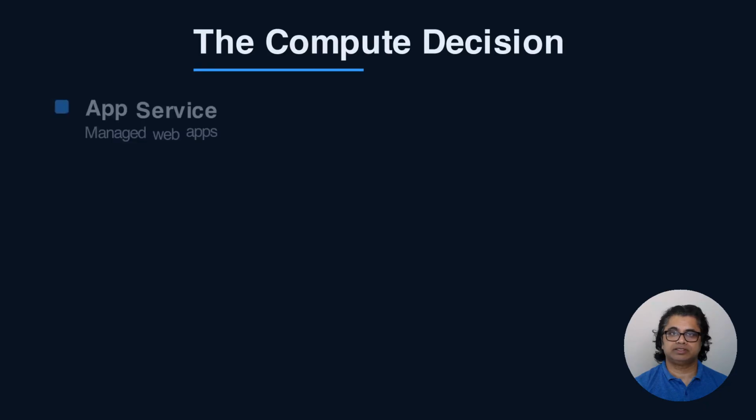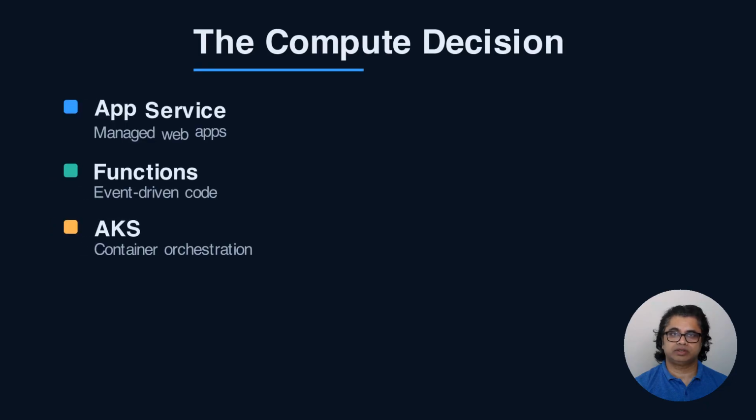Every Azure project hits the same fork in the road. Where does the code actually run? Pick wrong and you either overpay for orchestration you don't need, or you hit a wall the day you need real control. Today we walk one decision end to end.